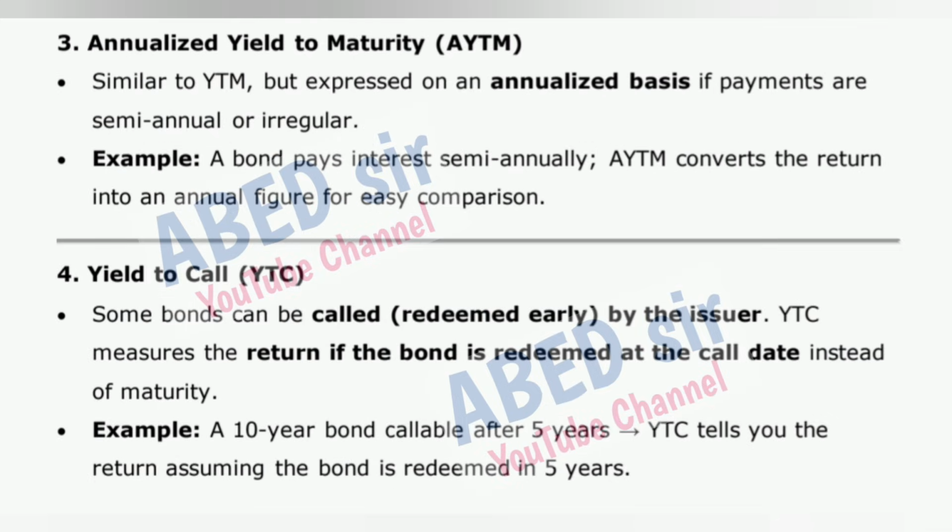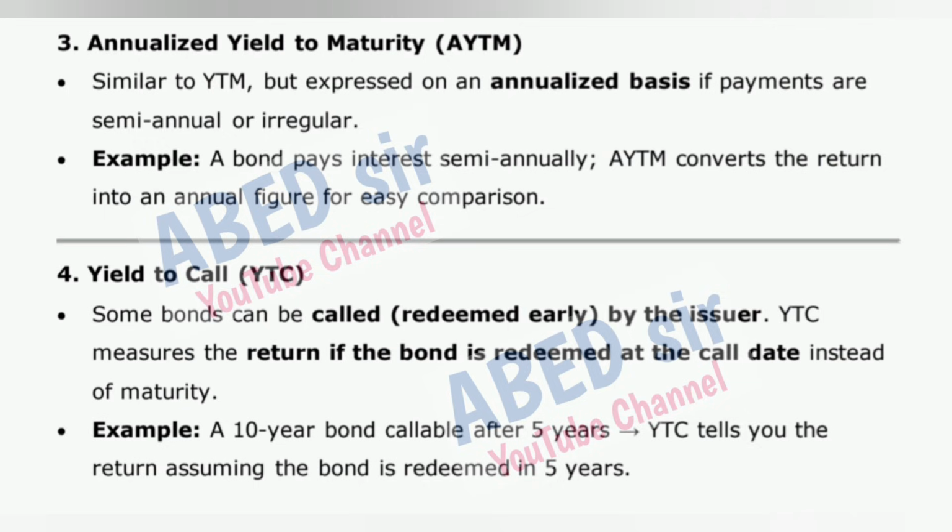3. Annualized yield to maturity, AYTM. Similar to YTM but expressed on an annualized basis if payments are semi-annual or irregular. Example, a bond pays interest semi-annually. AYTM converts the return into an annual figure for easy comparison. 4.